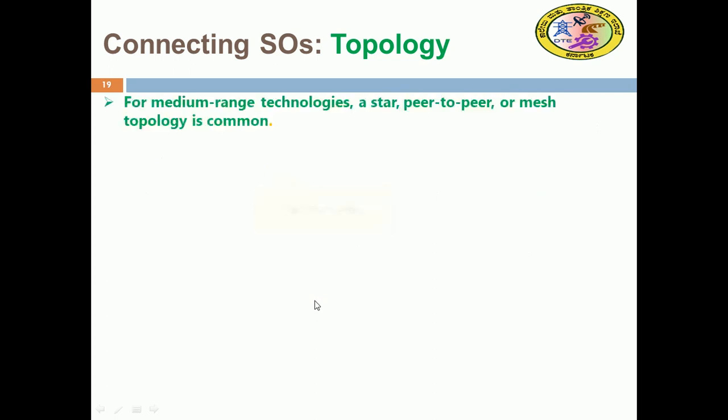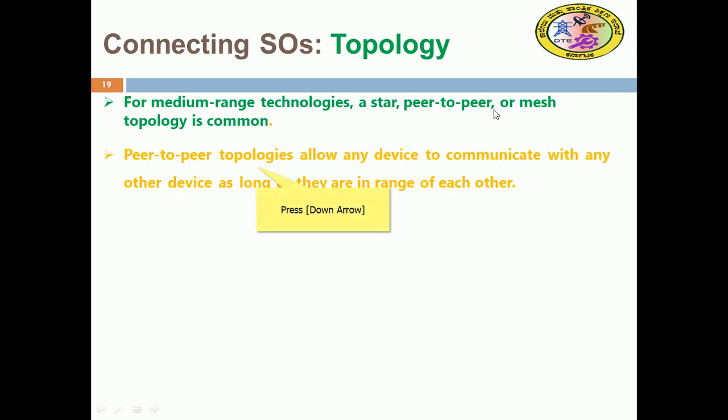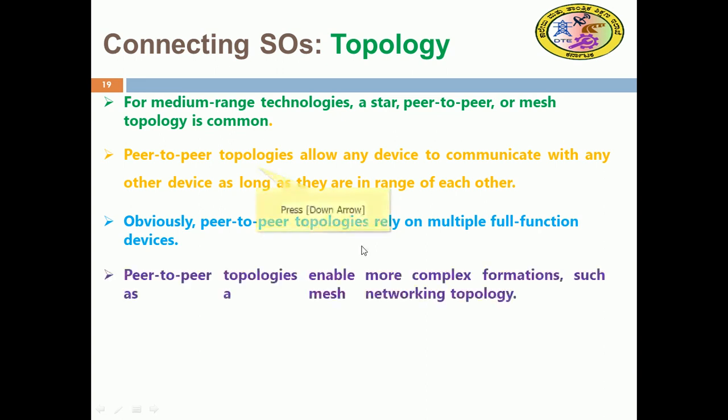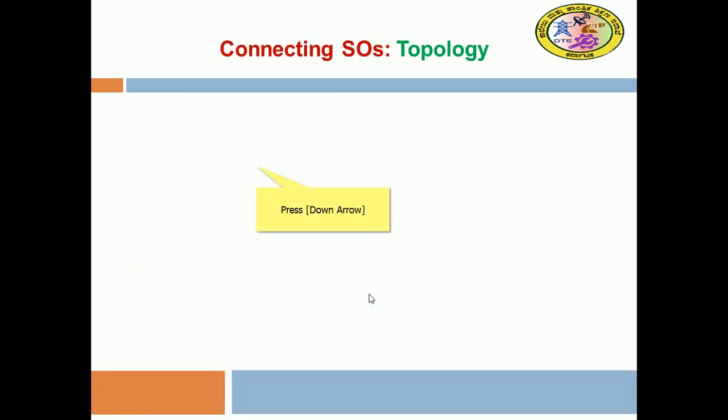For medium range technology, star, peer to peer, and mesh are common. Peer to peer allows any device to communicate with any other device, so that is flexible, as long as they are in range of each other. The peer to peer topology depends on multiple full function devices. Peer to peer topology enables more complex formations such as mesh network topology.